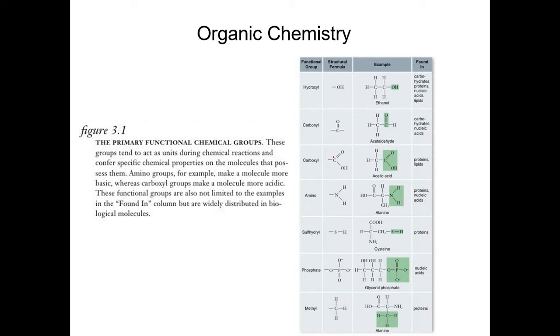So we have the hydroxyl group. This is OH. Okay, so an example is ethanol. Now, these hydroxyl groups are present in carbohydrates, proteins, nucleic acids, and lipids. Carbonyl, so you have aldehydes, ketones, diba? These are present in carbohydrates and in nucleic acids. You have carboxyl, diba? You have, for example, acetic acid. These are present in proteins and lipids. And then the amino group, you have the SH group, you have phosphate, and you have methyl.